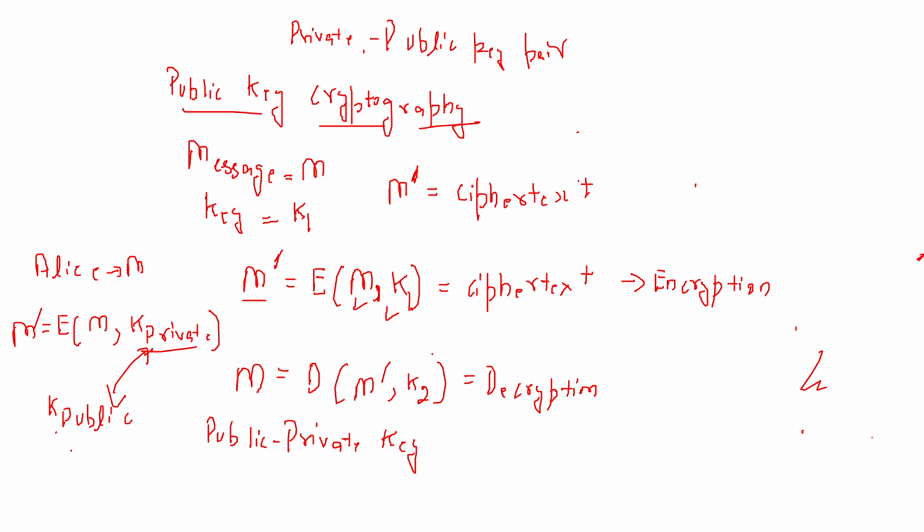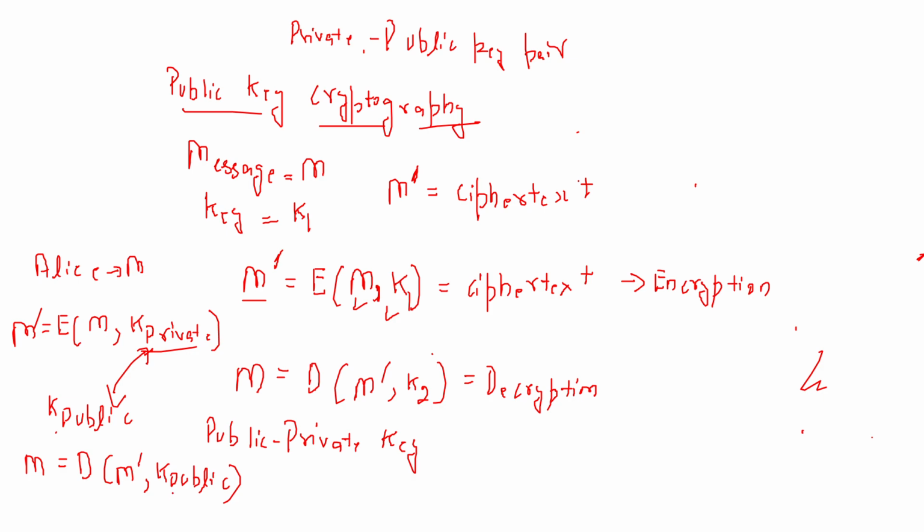So everyone will be able to decrypt the message M and obtain M back from this ciphertext M dash using the public key, right? Now someone may ask that the message I am encrypting is available to everyone.